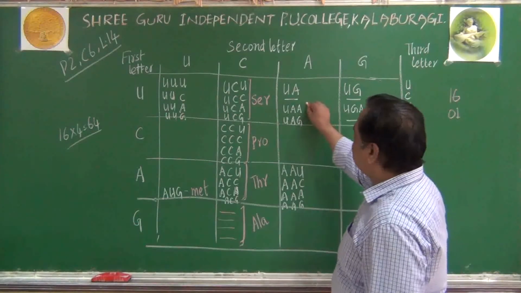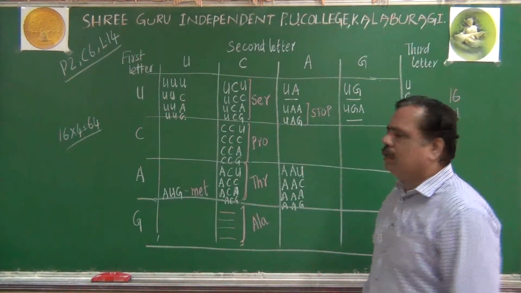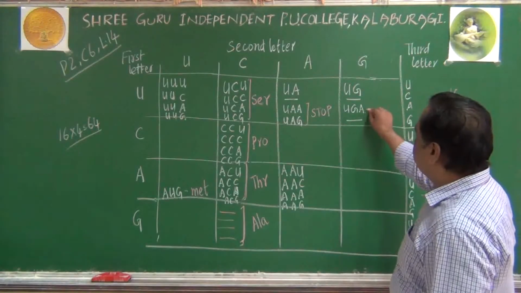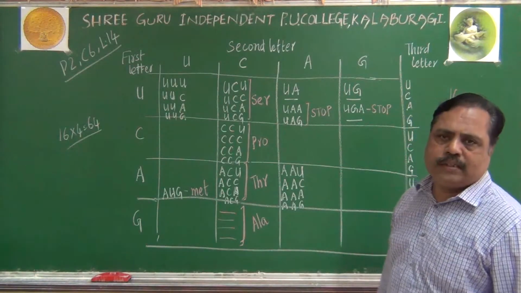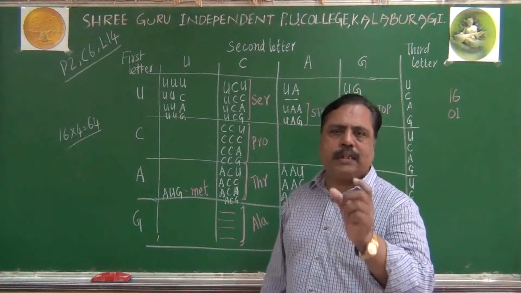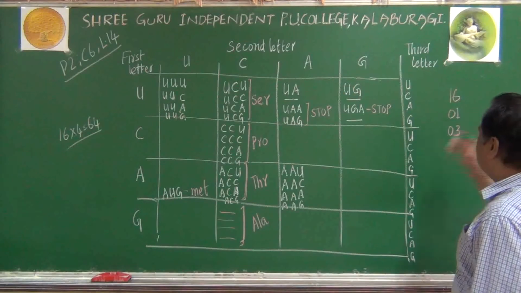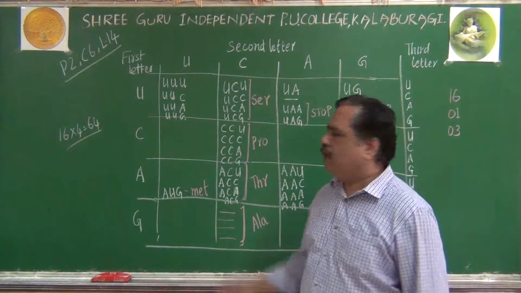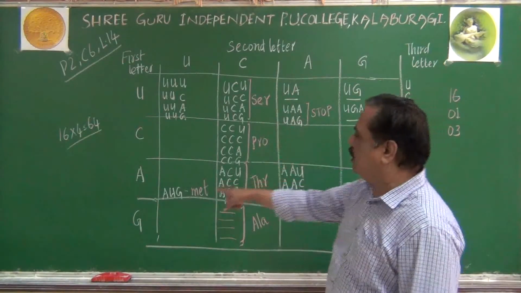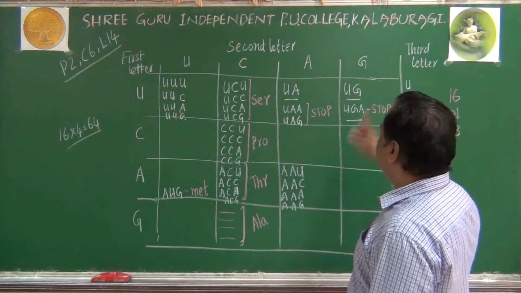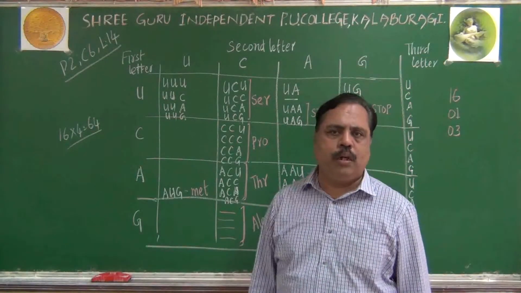Remember, these are called stop codons or otherwise terminator codons. Do you get my point? So for 3 codons, I gave you an account here. Already 16 we know in this column, and here the one initiator codon and 3 stop codons I told you. Totally out of 64, 20 we come to know already.